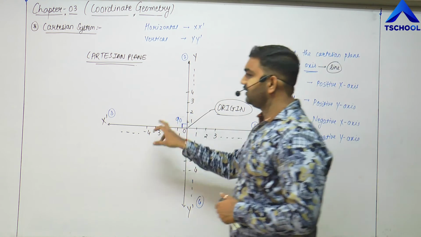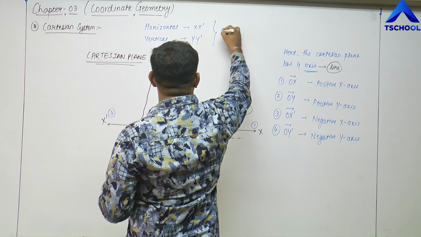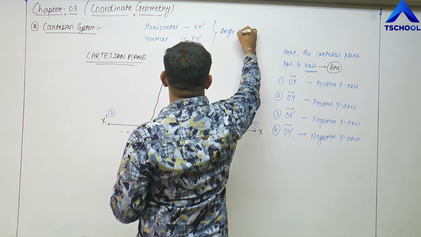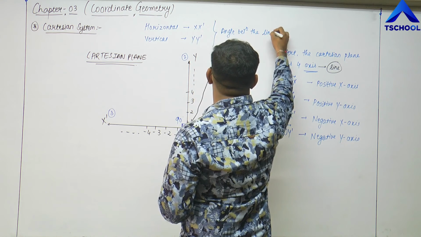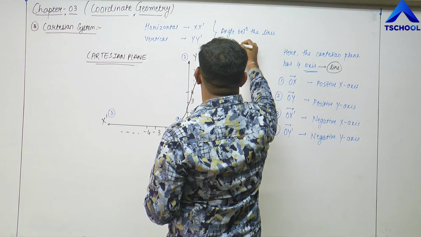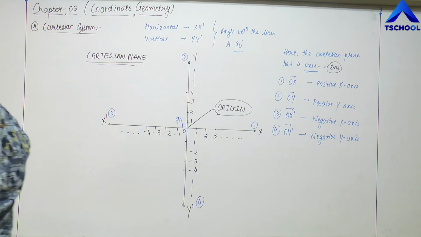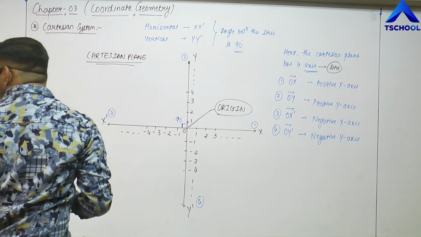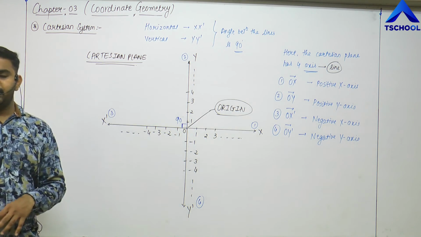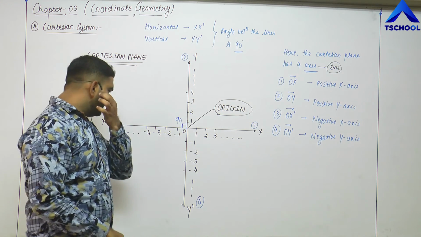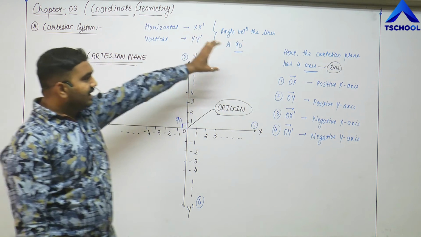The most important thing is that the angle between the horizontal and vertical lines is 90 degrees, right? This is a must. Now here the common point is known as the origin of this plane.